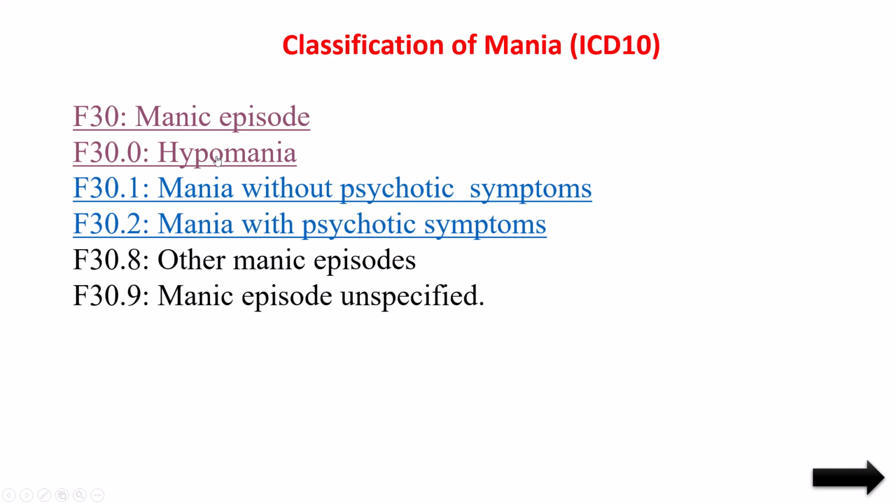That time it is called hypomania. If only manic characteristics are there, then it is mania without psychotic symptoms. If mania has the characteristics of psychotic symptoms, then it is called mania with psychotic symptoms. These four things we have to notice.